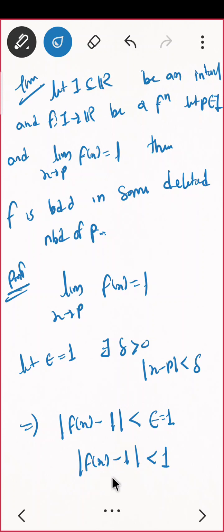Can I break the mod? How do you break the mod? Or if you don't like breaking the mod, correct, very nice. Or if you don't like that, then you should consider bounded. कैसे proof करते हैं हम लोग? Bounded means what? You need to consider mod of f of x, correct? And you want to prove this guy is less than some M. That is my claim, correct?